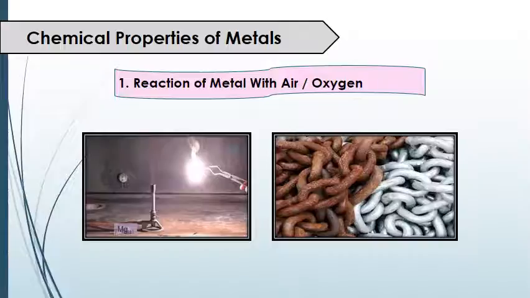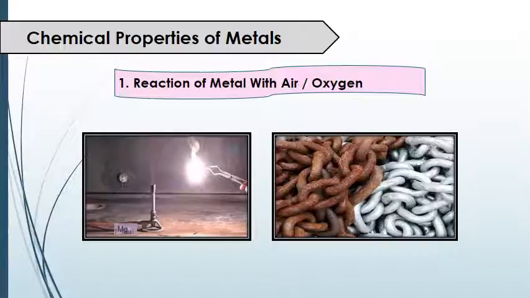Here we have two pictures. You can see in the first picture a metal, after burning it gives dazzling white light, and it is magnesium. When we burn it in the presence of oxygen, it gives dazzling white light and ash.